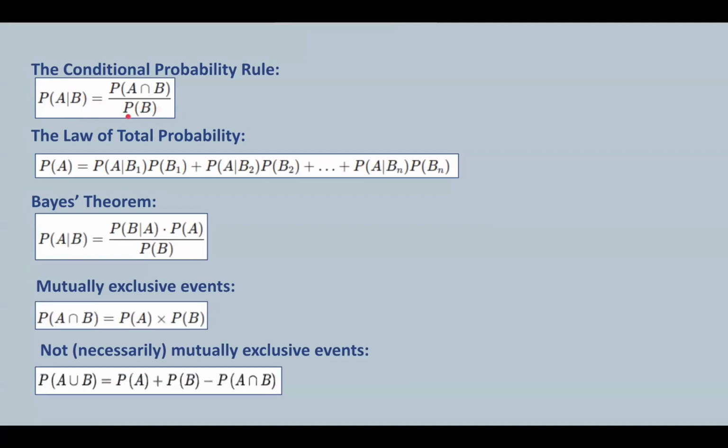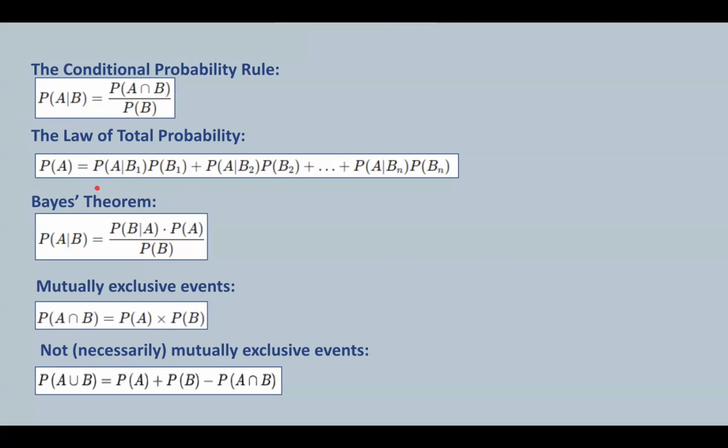Now let us understand the conditional probability rule. Suppose you learn that Zluto comes from the Amazon region. So if A is the condition that Zluto is a fruit and B is the condition that it comes from Amazon, then the conditional probability tells you that Zluto is a fruit given that it comes from Amazon.